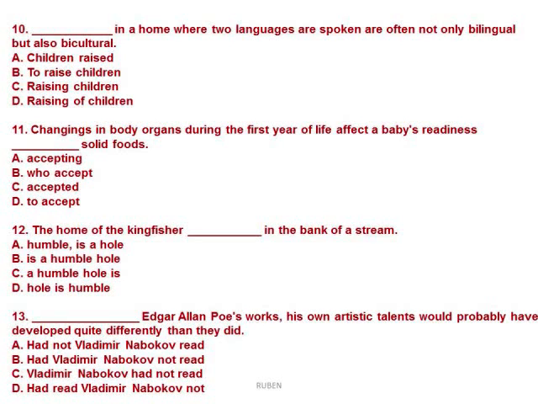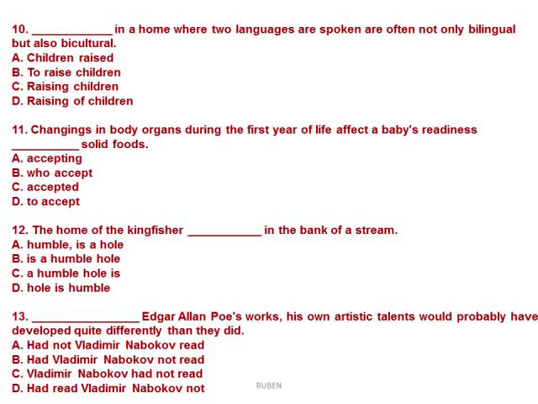Number 11. Changes in body organs during the first year of life affect a baby's readiness. Readiness is normally followed by the preposition to. So go for the gallery of options, and we have letter D, to accept solid foods. Number 12. The home of the kingfisher. We need the verb. We have the subject. From the gallery we detected that the structure starting with the verb is letter B. It's a humble hole in the bank of a stream.